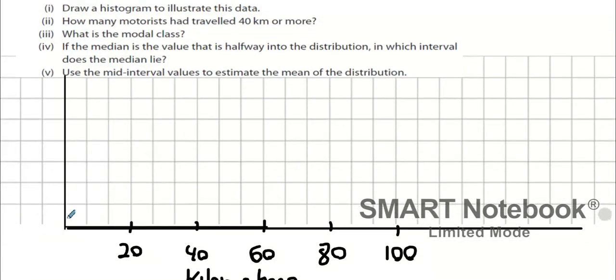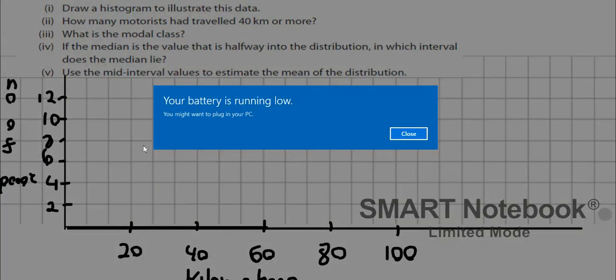Haven't got much space, so I'm going to just go up in twos. 2, 4, 6, 8, 10, and 12. I won't go up in ones there. You get what I'm saying? And that's number of people. Okay. Now, each bar has to be the same width.